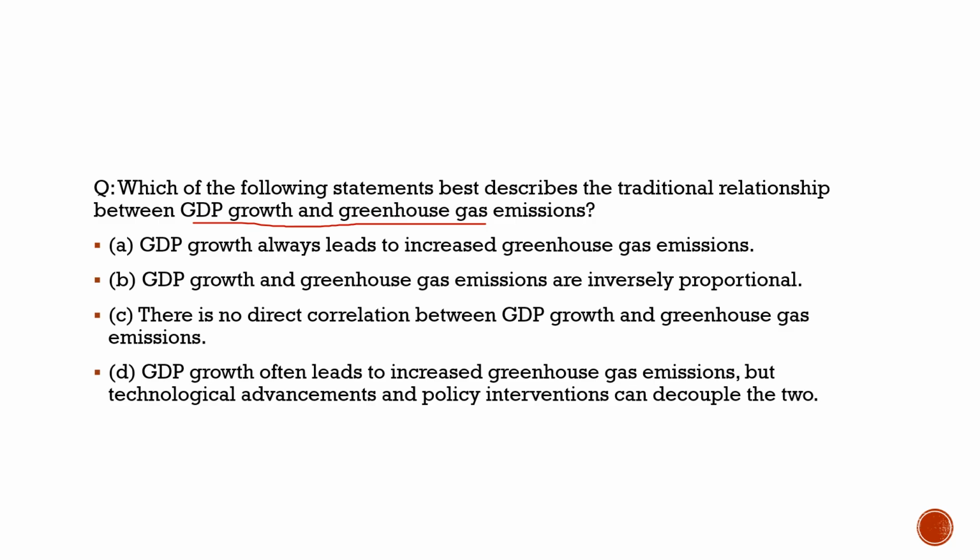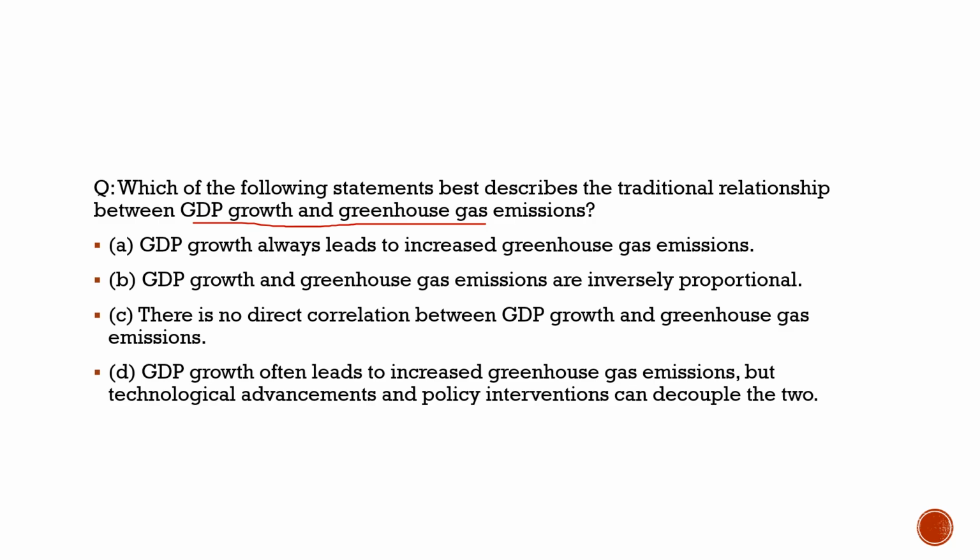According to the author, decoupling is of two types: absolute decoupling and relative decoupling. In absolute decoupling, GDP will keep growing and greenhouse gas emissions will see a huge decline. In relative decoupling, GDP increases and greenhouse gas emissions also reduce, but with respect to the previous year, not an overall decline in greenhouse gas emission. So according to the author, India has not achieved absolute decoupling, but has achieved relative decoupling. So this is in a nutshell the context of the question. Now let's try to solve it.